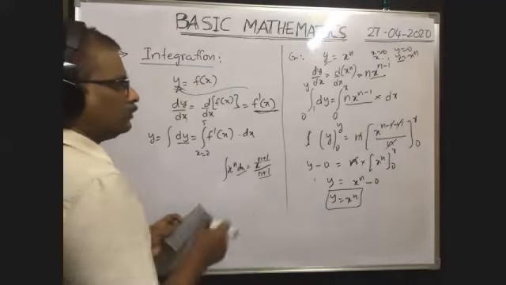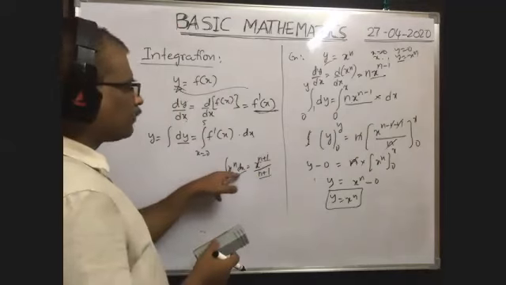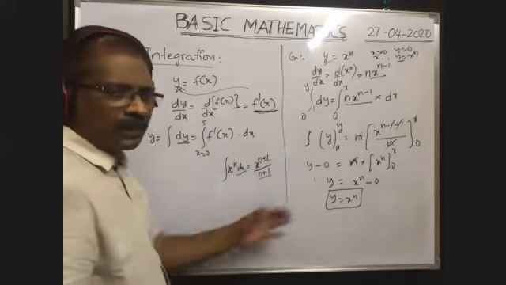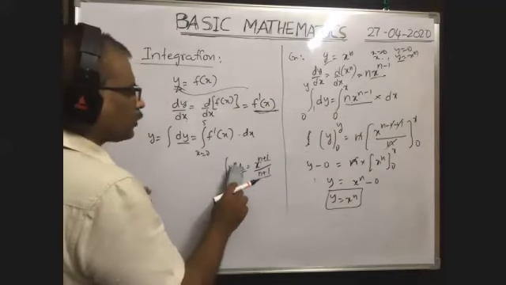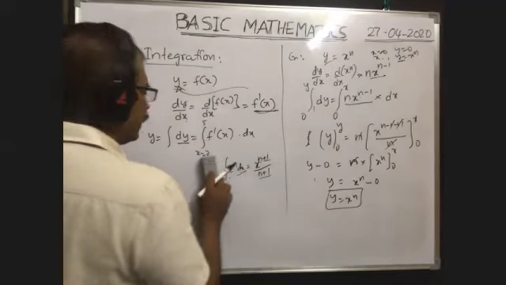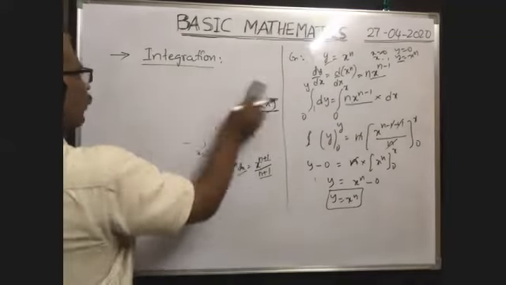Here also same. Now you say integral x to the power of n dx means with the help of this formula only we have done this one. We got this one. That's why integral x to the power of n dx is equal to x to the power of n plus 1 whole by n plus 1. Okay, now we discuss some formulas.